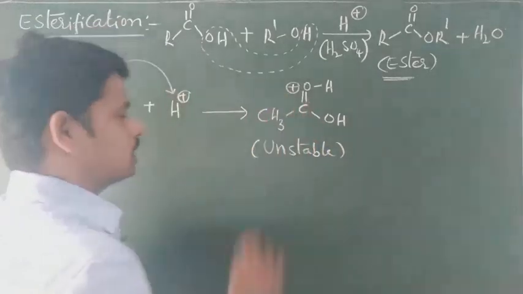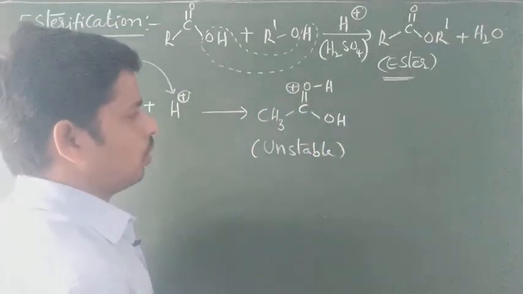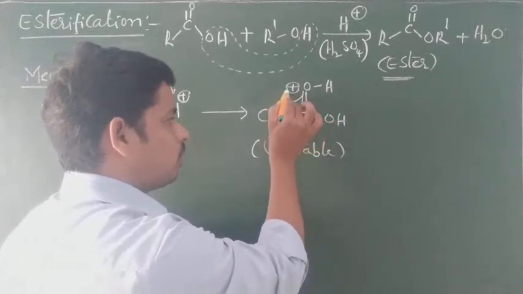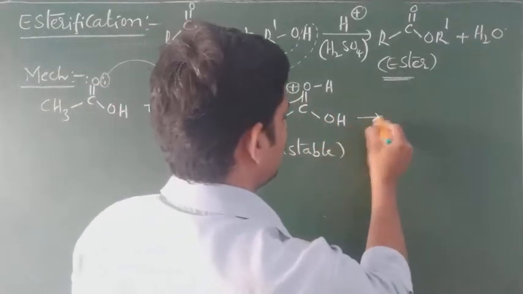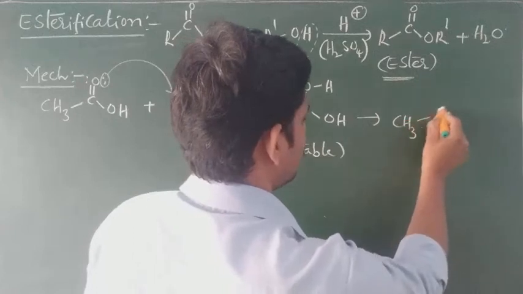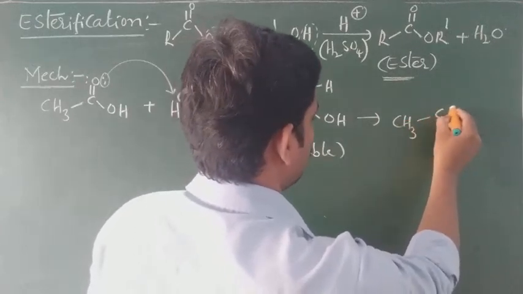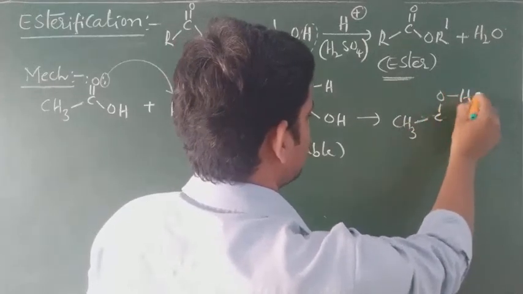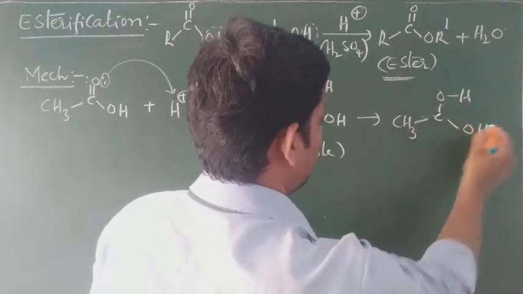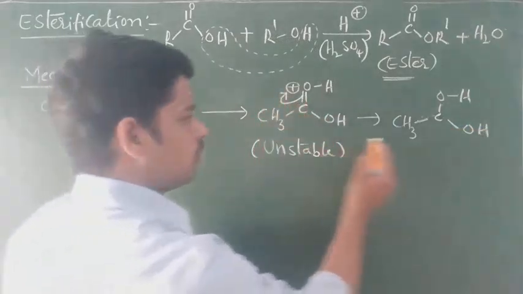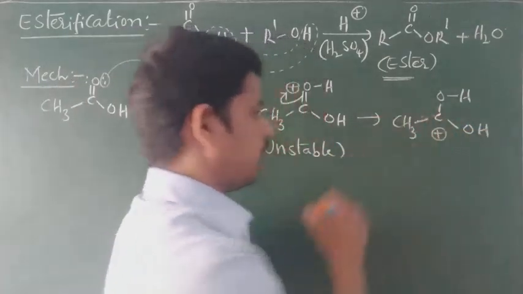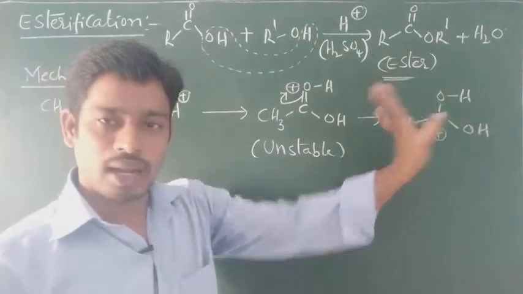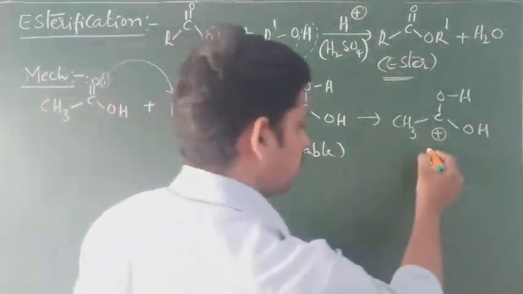To get stability, one of the pi electrons is shifted to oxygen, so that CH3 C OH and OH. This pi electron is shifted from carbon, so carbocation formation takes place. This is carbocation.